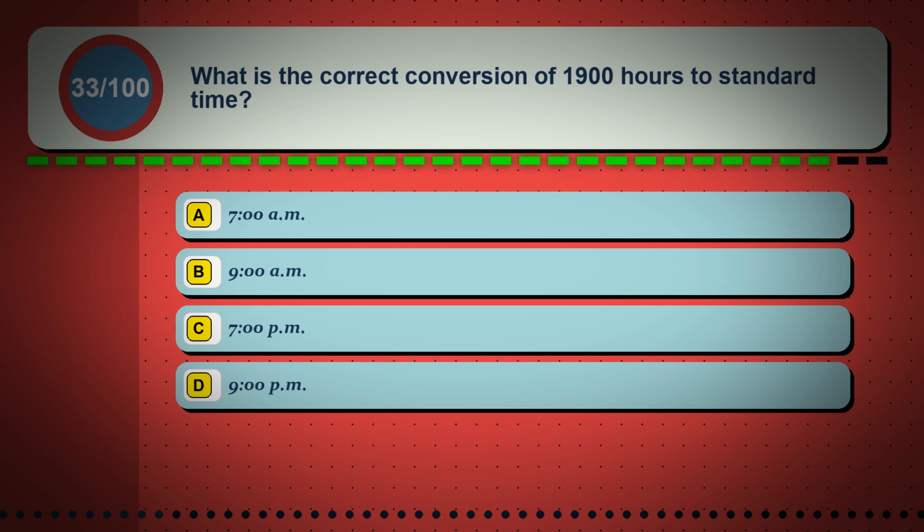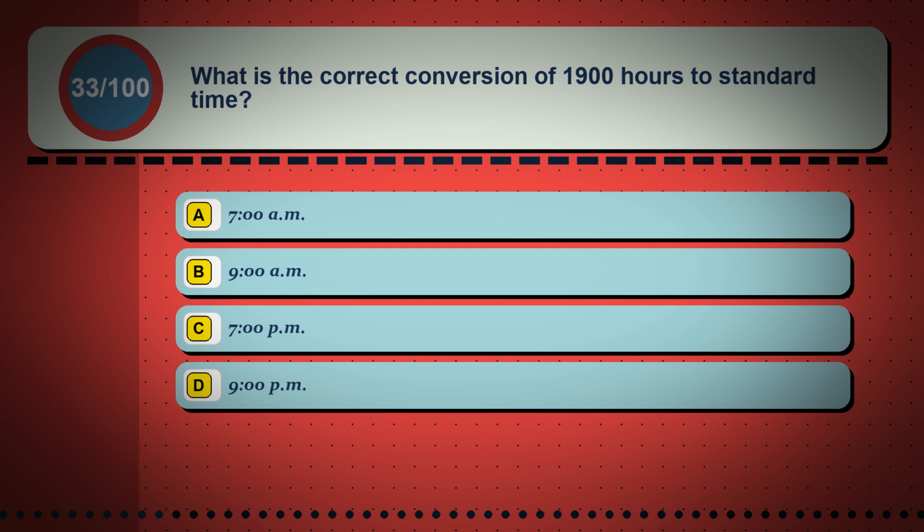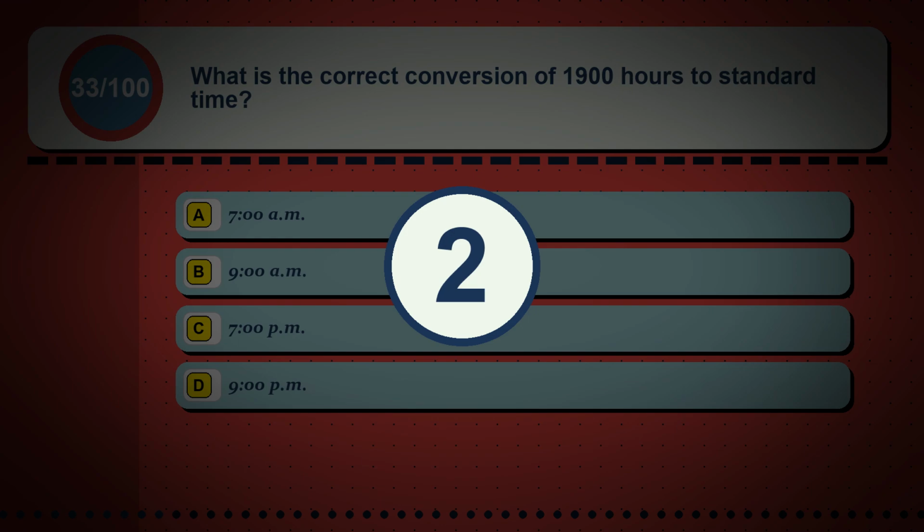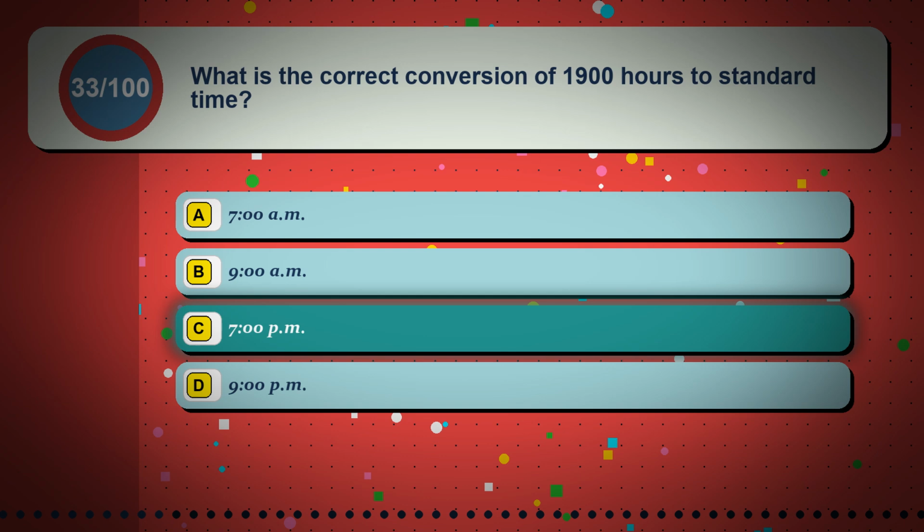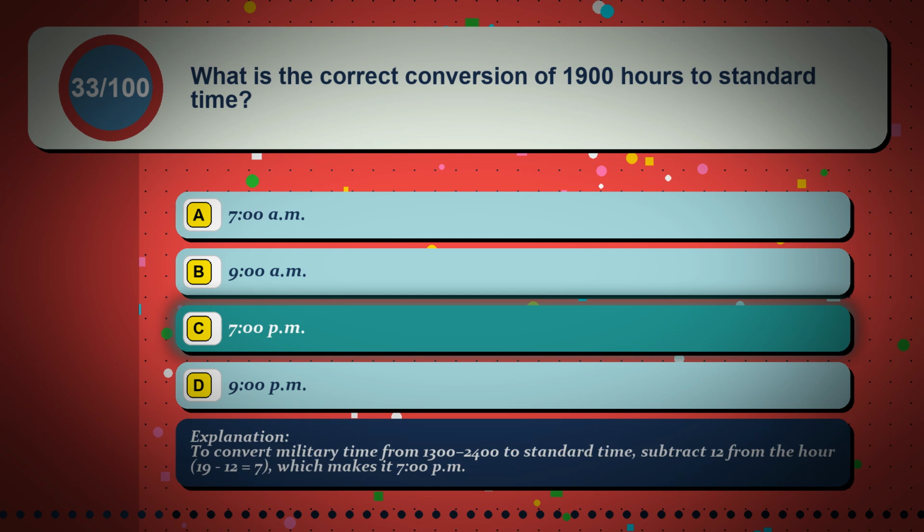Question 33. What is the correct conversion of 1900 hours to standard time? Option A, 7 a.m. Option B, 9 a.m. Option C, 7 p.m. Option D, 9 p.m. The correct answer is option C, 7 p.m. To convert military time from 1300 to 2400 to standard time, subtract 12 from the hour. 19 minus 12 equals 7, which makes it 7 p.m.